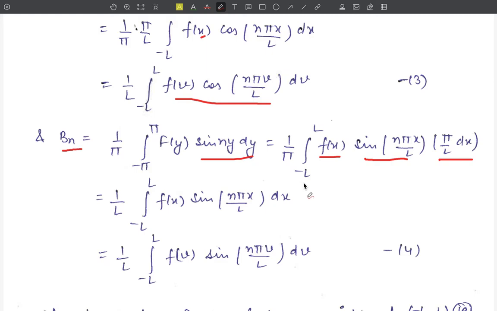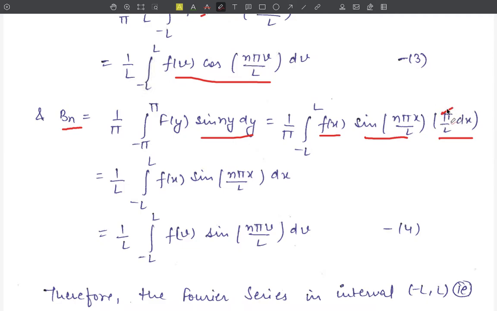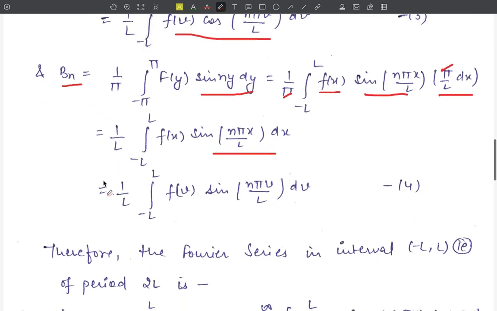The limits of the integration for x will be minus L to L. Now again this pi will cancel out this pi, and we get 1 upon L integration minus L to L f of x sin n pi x by L dx, or the value of b_n is equal to 1 upon L integration minus L to L f of v sin n pi v by L dv, by just replacing the x by v again.